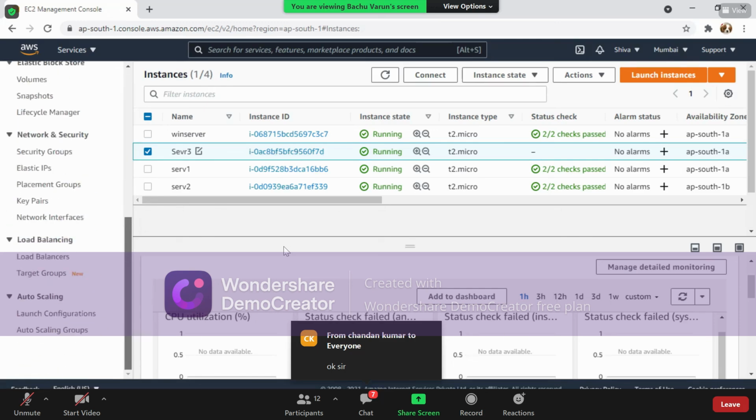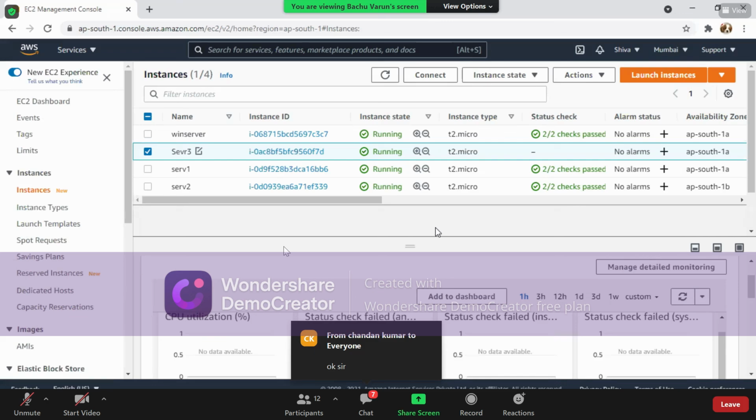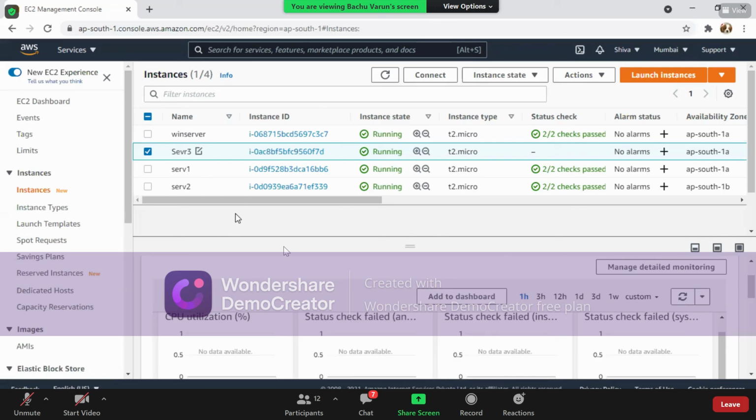Now I have this auto scaling option, just in case if my requirement is done and I feel that paying for these four machines will be costly after the process is done.